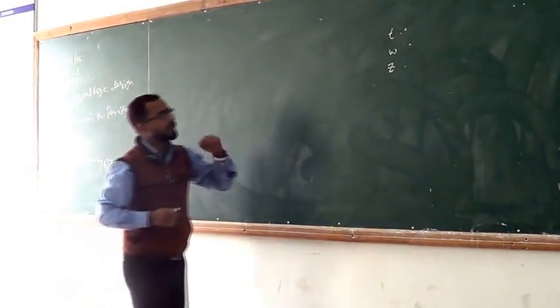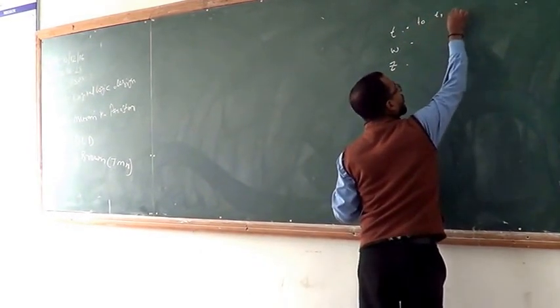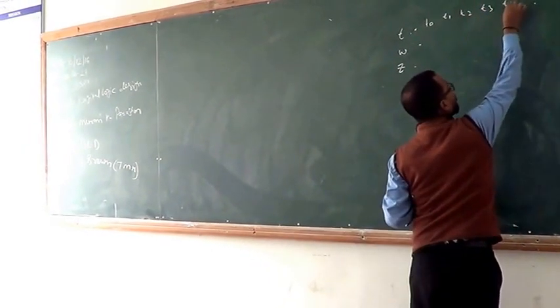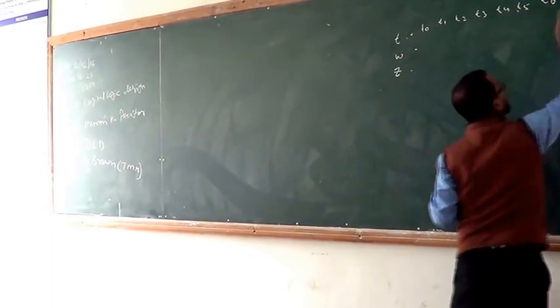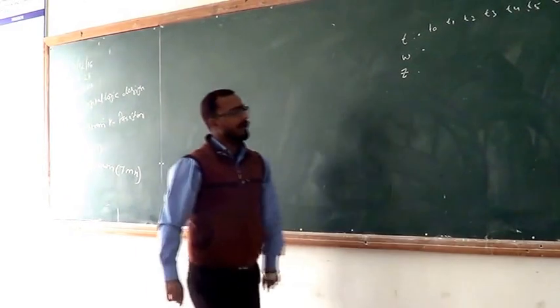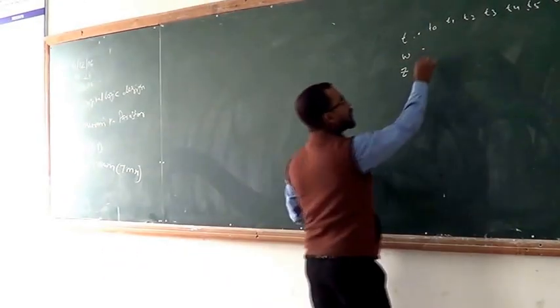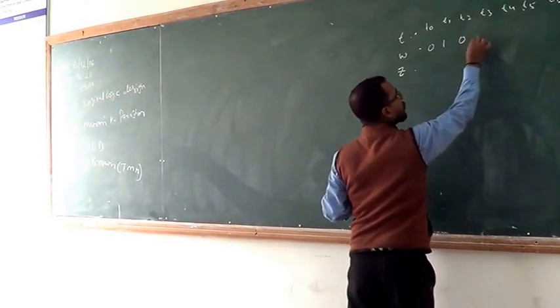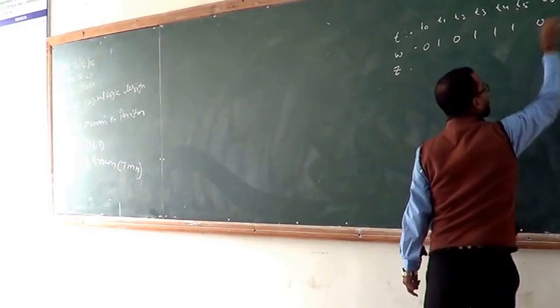The clock cycles are T0, T1, T2, T3, T4, T5, T6 and T7. Now we consider 8 clock cycles, and the inputs are 0, 1, 0, 1, 1, 1, 0 and 1.